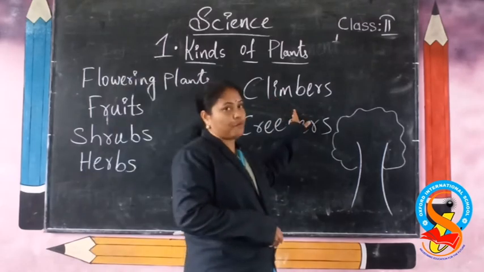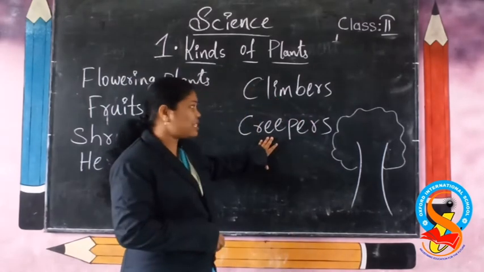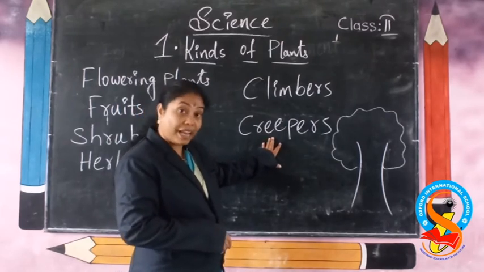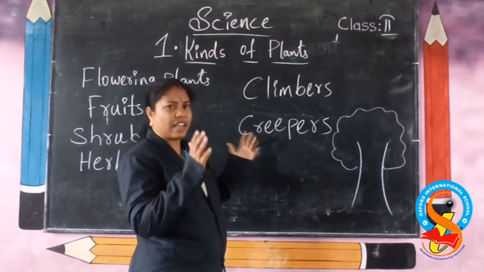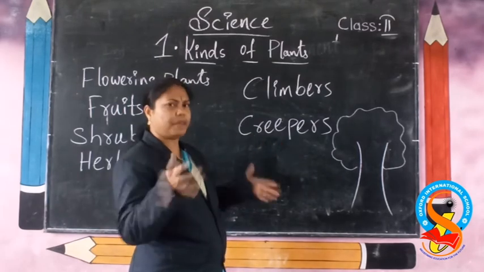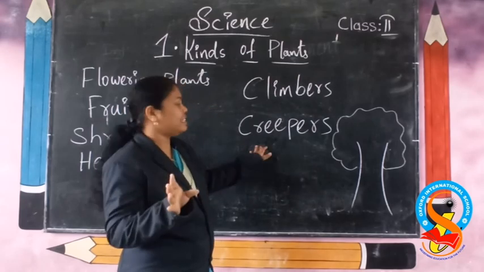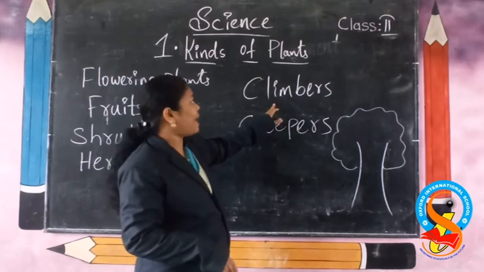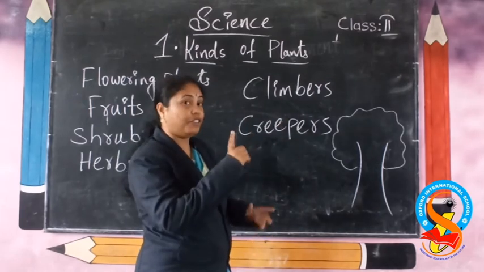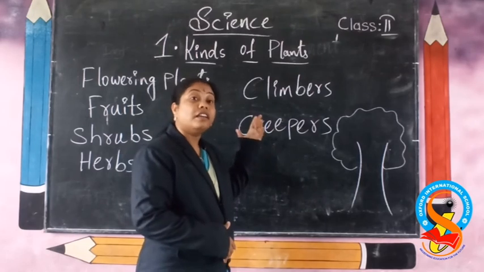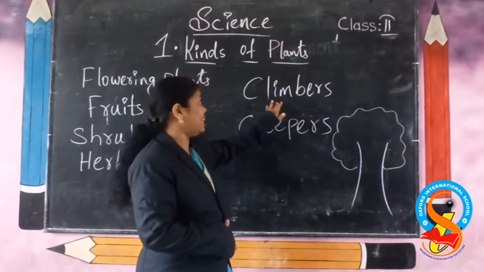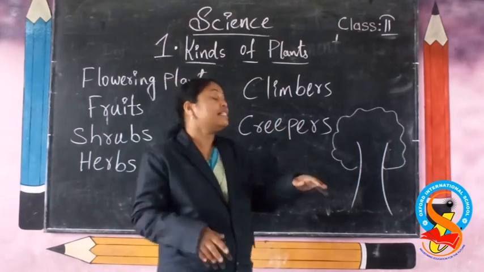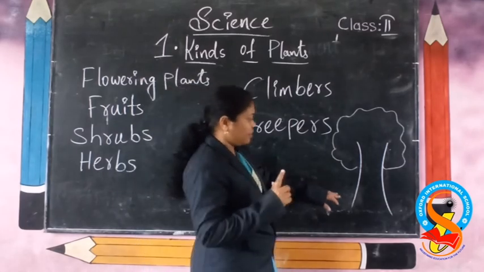The examples of climbers are red pine and money plant. Examples of creepers are pumpkin and watermelon. So many are there. When the fruit is heavy, you think that it is a creeper. When the plant is climbing with the support of any tree or stick or whatever else, we call it a climber. You can see that if you go to the forest or nearby any garden, some plants will take the support of another